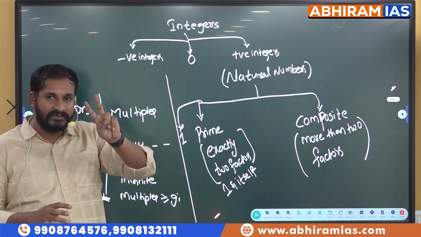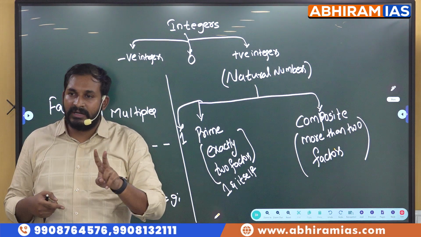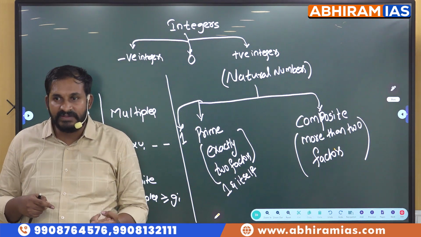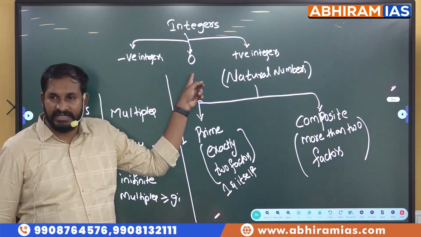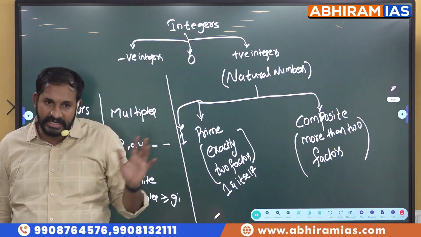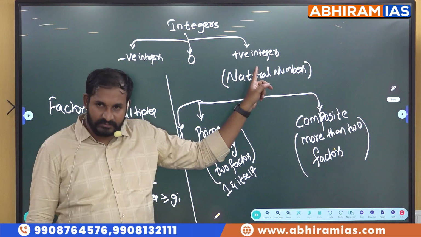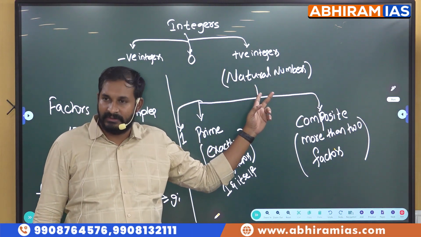Overall, integers are divided into two categories: even and odd. Any number which is divisible by 2 is called an even integer. Any number which is not divisible by 2 is called an odd integer. So 0 is an even integer. Why? Because 0 is divisible by any number. And next, when it comes to positive integers, we have a static name for it. What is it? Natural numbers.